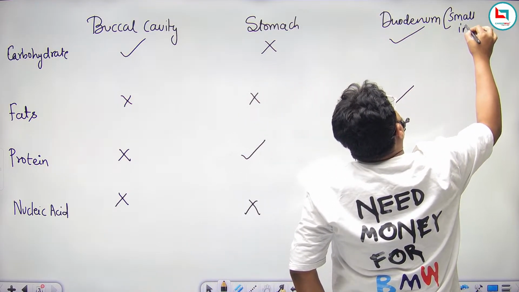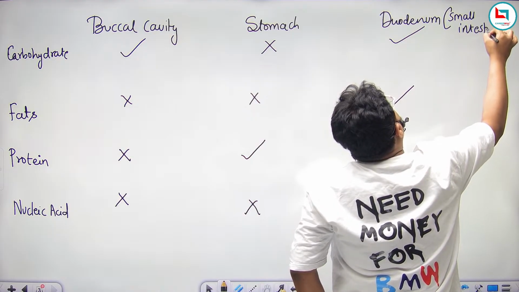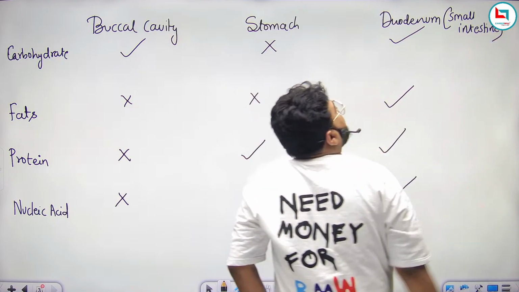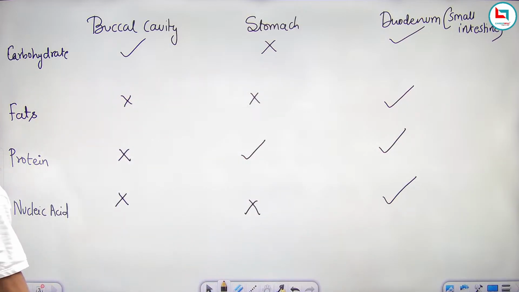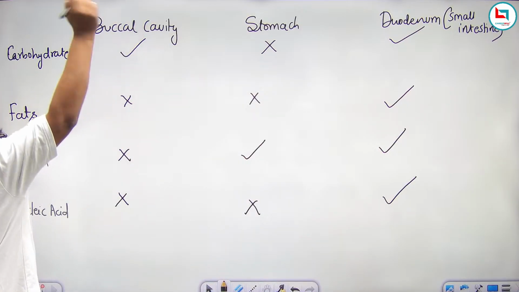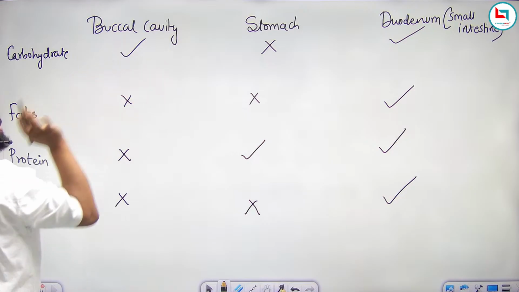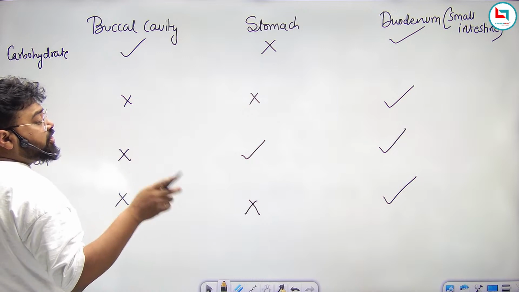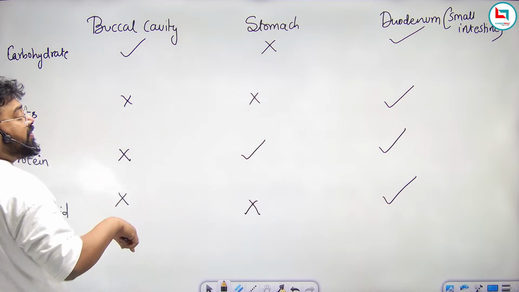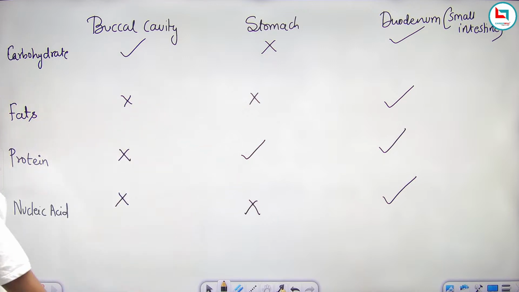So if somebody asks where the complete digestion of food takes place, the answer is duodenum. But if somebody asks where digestion starts, it starts from the buccal cavity. And if somebody asks where the digestion of protein starts, it starts from the stomach.